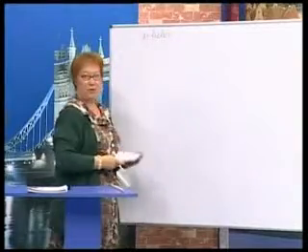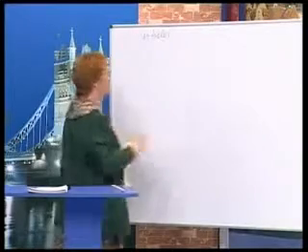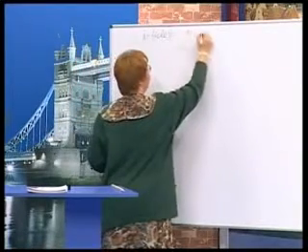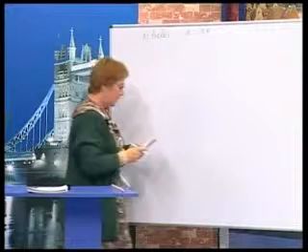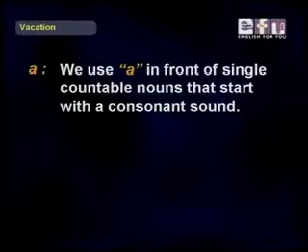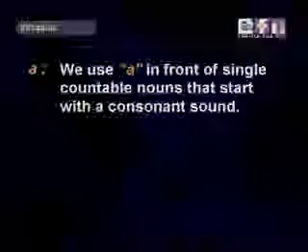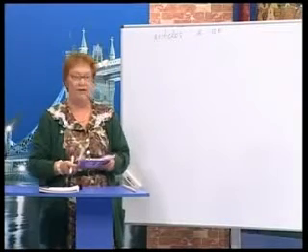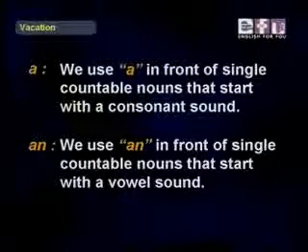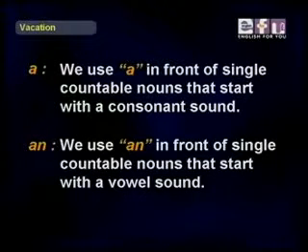Now, we're going to talk especially about a and an. Now, remember with a, we use a in front of single countable nouns that start with a consonant sound. B, d, t. An, we use an in front of single countable nouns that start with a vowel sound.